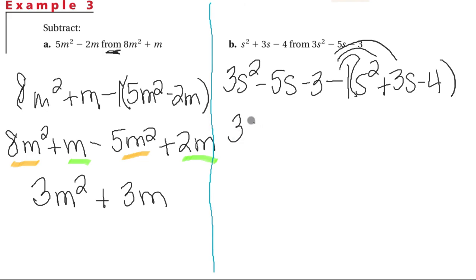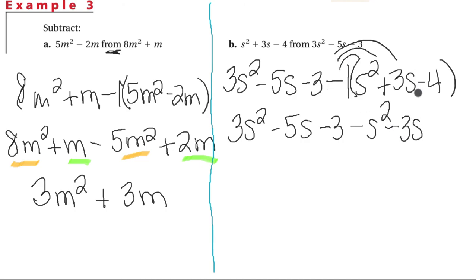So the first few terms will remain the same: 3s squared minus 5s minus 3. Negative 1 times an s squared is a minus s squared. Negative 1 times a positive 3s is a minus 3s. Negative 1 times a negative 4 is a plus 4. We have that double negative there. And now we're just going to combine our like terms. So s squareds with s squareds, s with s, and our constants with our constants.